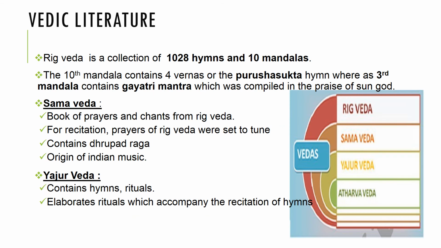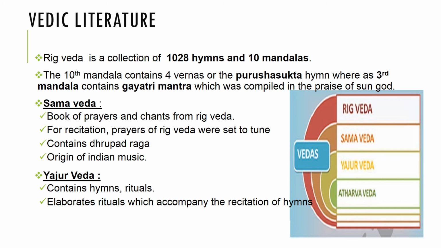Now we'll see the Vedic literature. Rig Veda. It is the oldest Indo-European language text. It is a collection of hymns. It contains 1028 hymns and 10 mandalas. The 10th mandala contains the 4 varnas or the Purusha Sukta hymn, whereas the 3rd mandala contains the Gayatri Mantra, which was compiled in the praise of sun god.